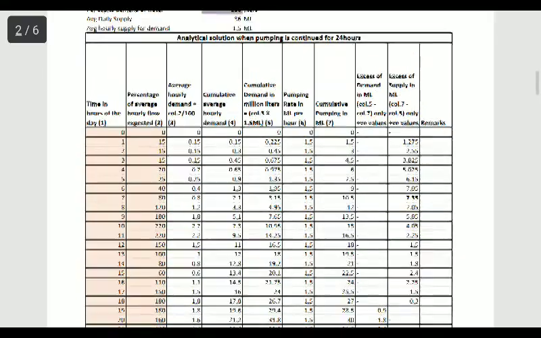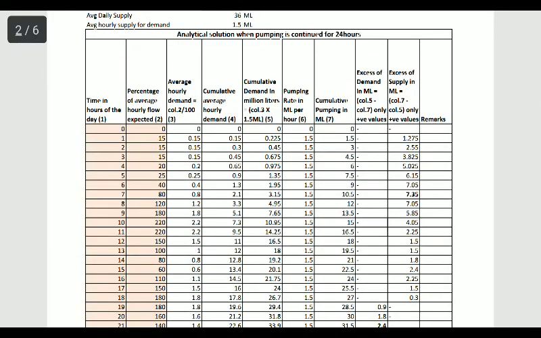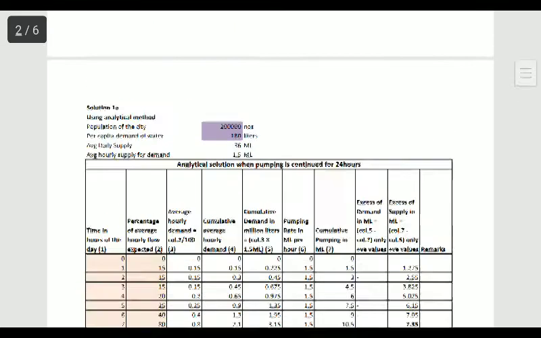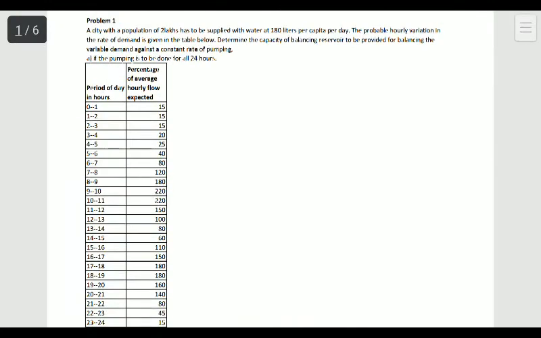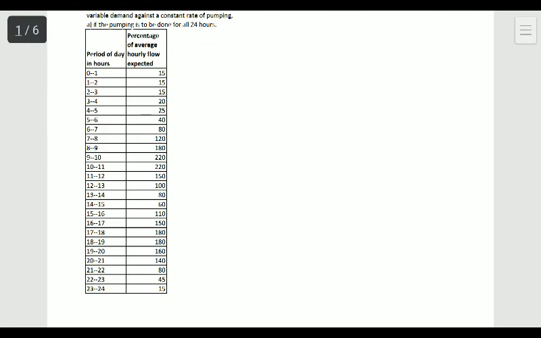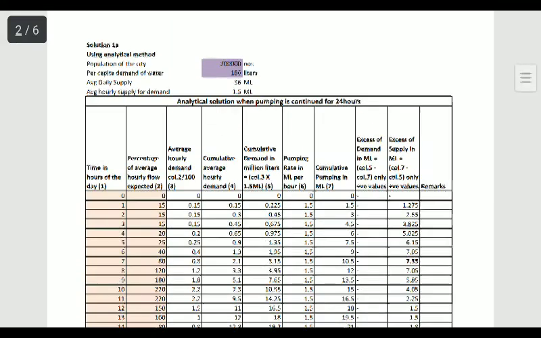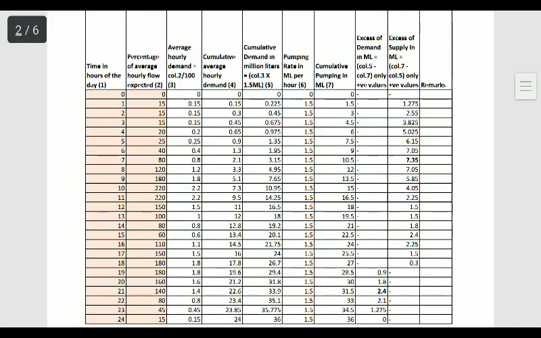Now what we are doing, there is a table. I just want to read it out column wise. The first one is time in hours of the day. We already saw that value in the problem here, and we are taking the initial hour as the day hours. Okay, we might write down as 0 to 1, 1 to 2, 2 to 3, but we are not writing this for our calculation convenience.